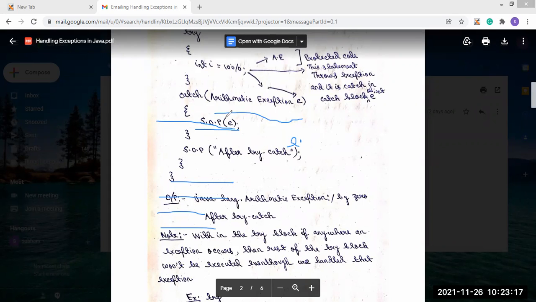And if we didn't mention any method, as you see here I have not mentioned any method, then by default it will use the print stack trace method. So the name of the exception, the description of the exception, and the stack trace will be shown. Okay, clear?